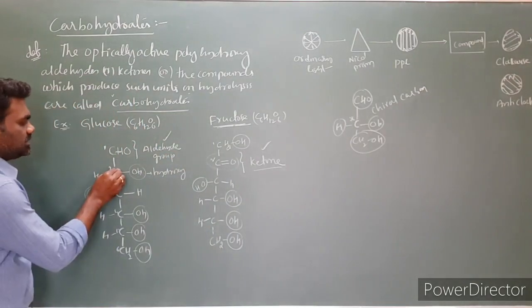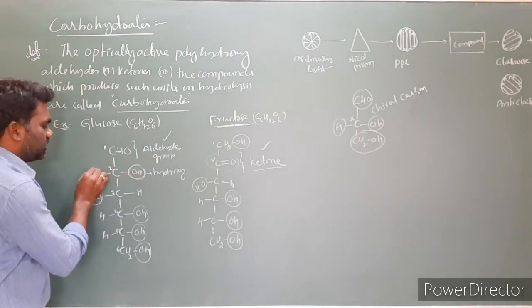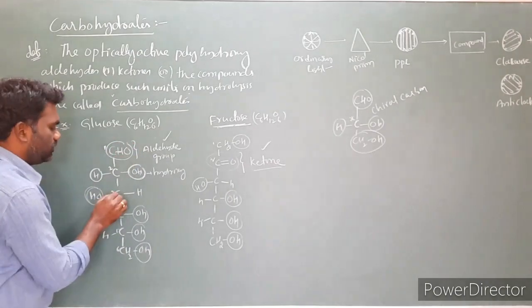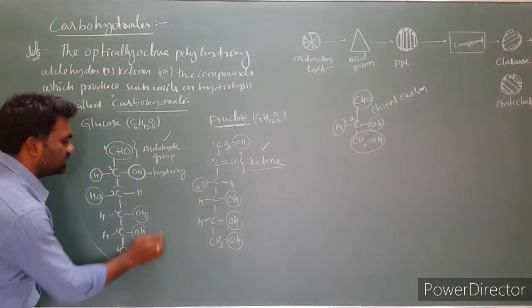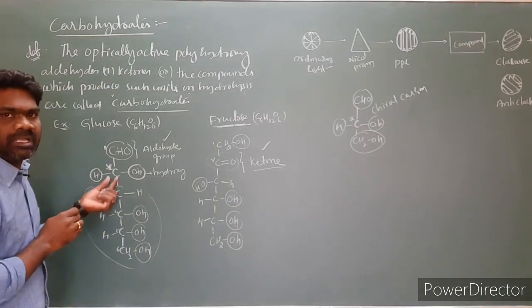Suppose I am taking this carbon. One side is attached to OH, another side to hydrogen, another side is OH, and another side is attached to the CHO. Here is the carbon. This entire group we have taken as one. Then it is attached to four different groups. It is a chiral carbon.